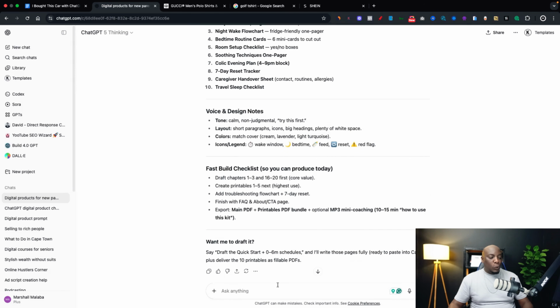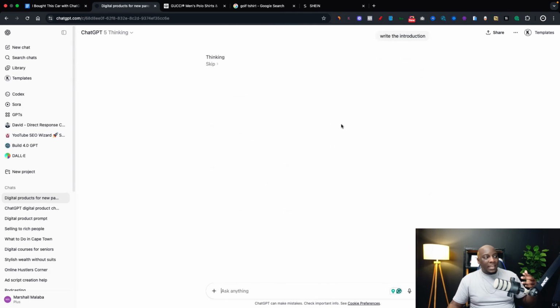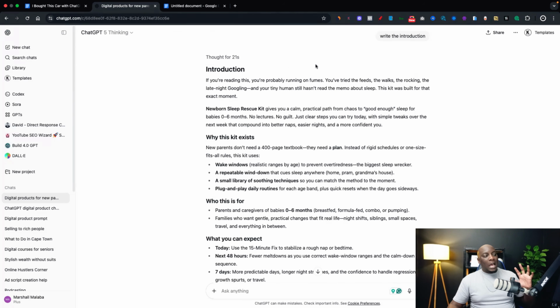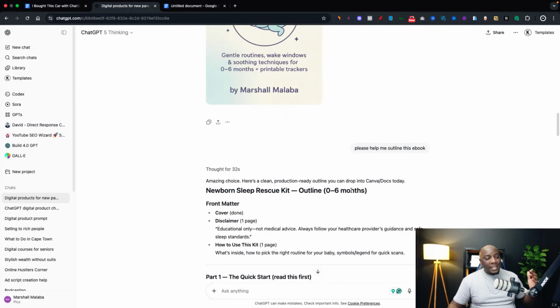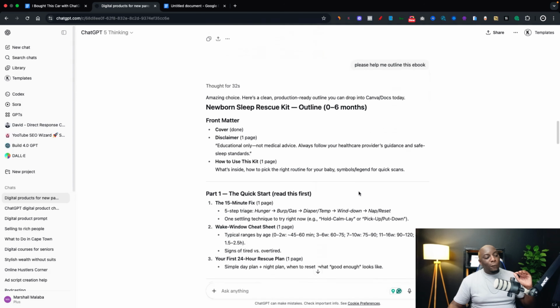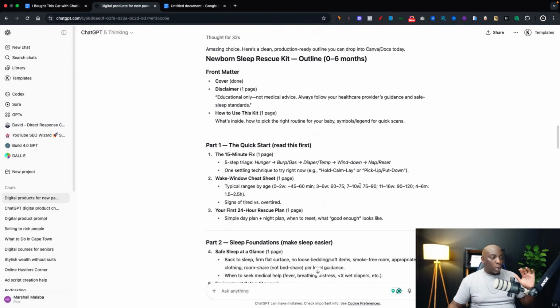All I simply need to do is come here and say, for example, write the introduction. Then it's going to start thinking again, and then it's going to write the introduction. Then what I can do is do this on Microsoft Word. All I'll have to do is copy what it writes and then put it into the document. Once it's done thinking, you will see that it's going to give you a full outline of what the book is going to look like.